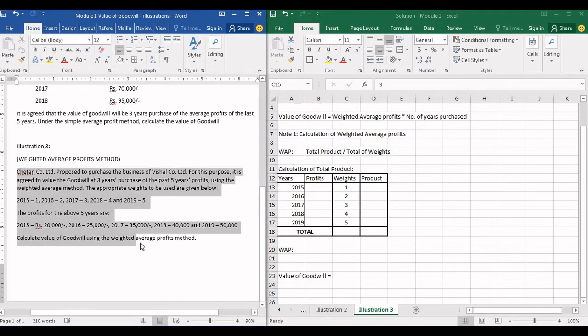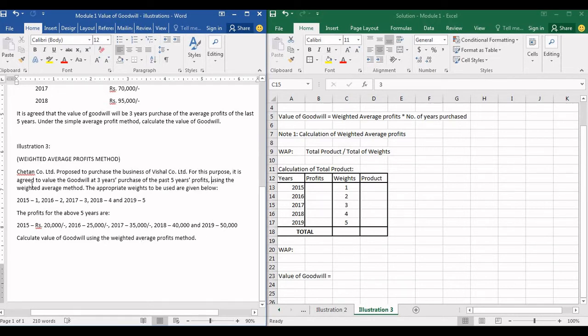Let us just read the question once, okay? Chetan Company Limited proposed to purchase the business of Vishal Company Limited. So Vishal Company Limited is the one who is selling their firm. So the values given below are of Vishal Company Limited. For this purpose, it is agreed to value the goodwill at 3 years purchase. Again, this is 3 years purchase of the past 5 years profits. So they will give us profits of 5 years. We'll have to calculate the weighted average profit.